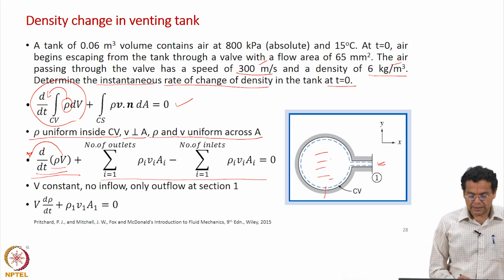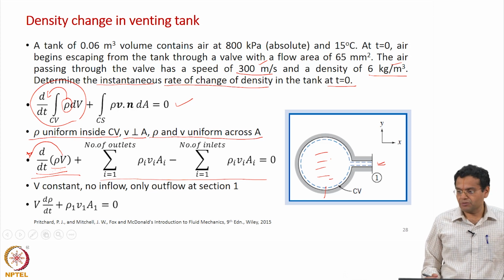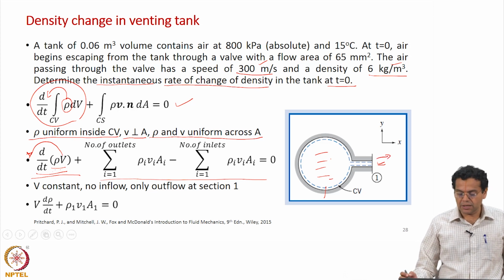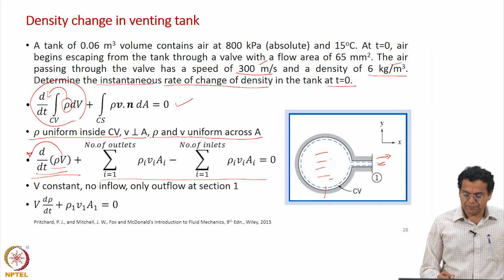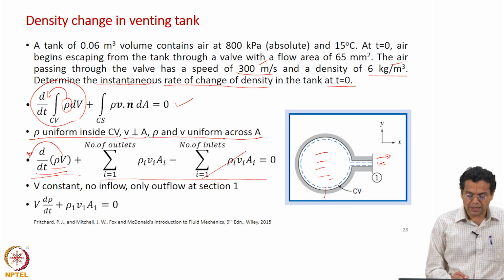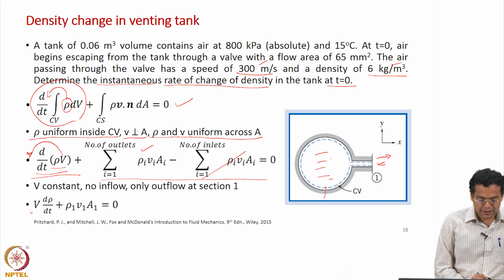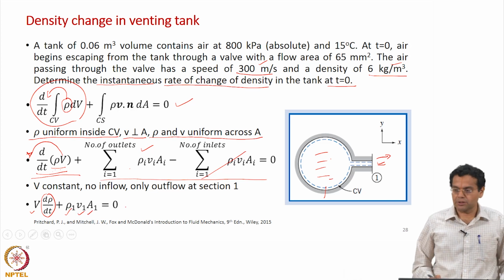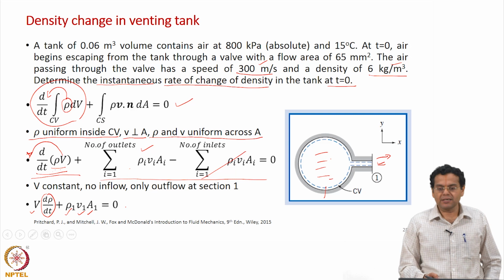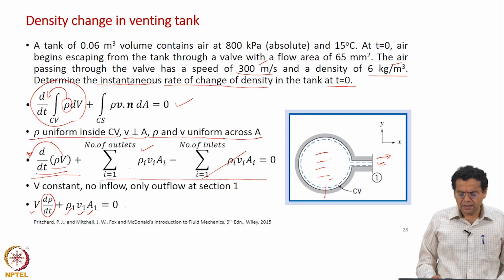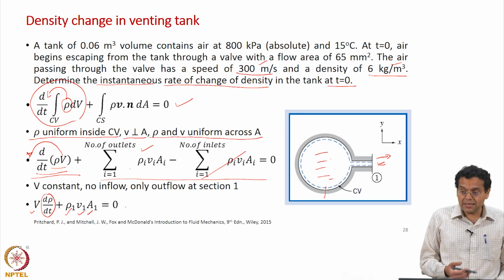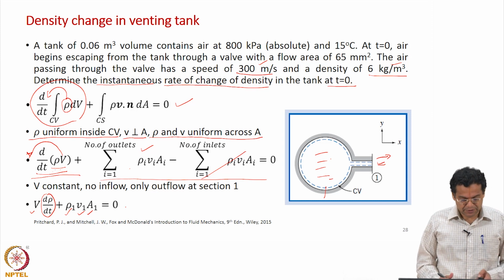And then there is no inflow at all, there is only outflow. So, this term will not contribute, only outflow will contribute, and there is only one outflow. So, I have taken out V, then I have d rho by dt, and then there is only one outlet which I denote as section 1. So, rho 1 V 1 A 1 is equal to 0. The equation becomes much simplified, because we have only one outlet, but of course, there is a transient term there, which is d rho by dt.